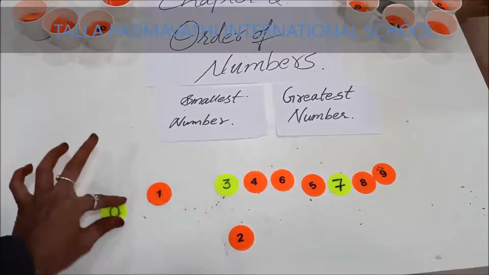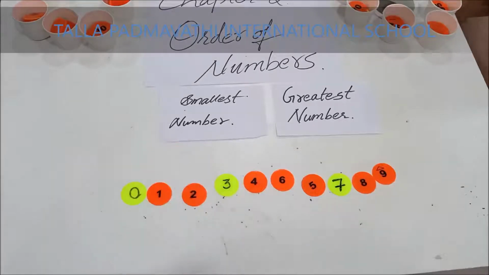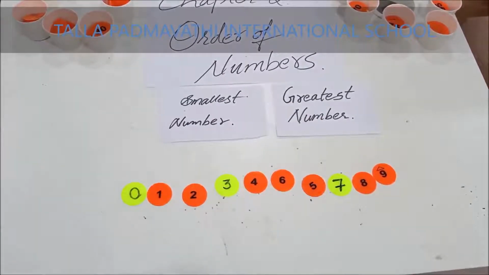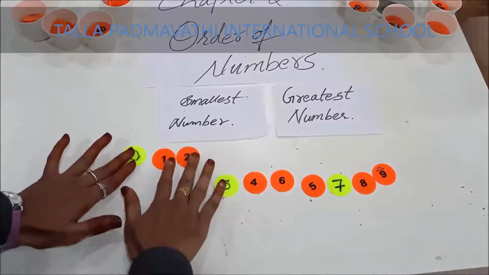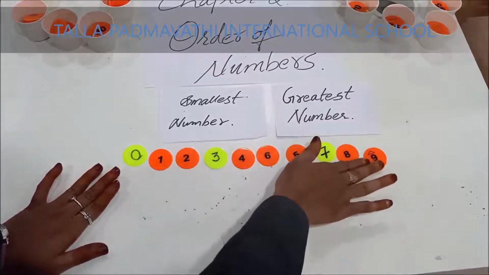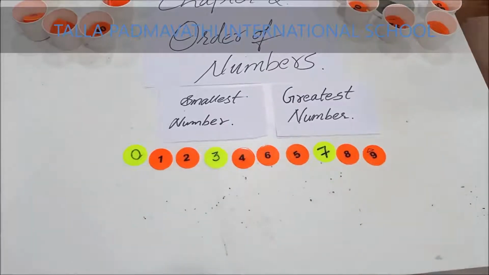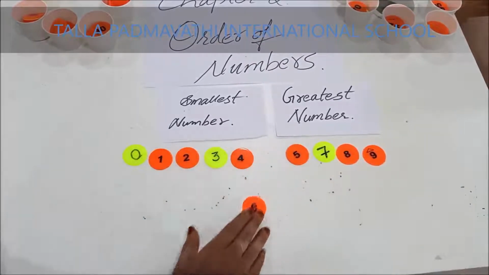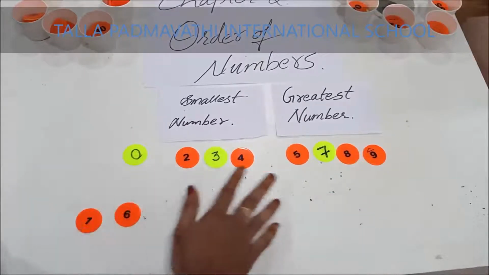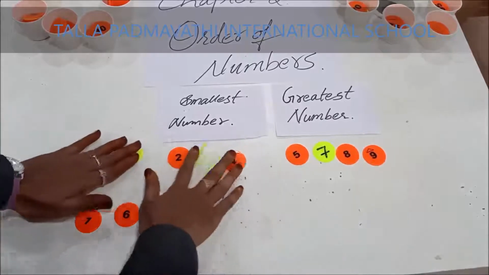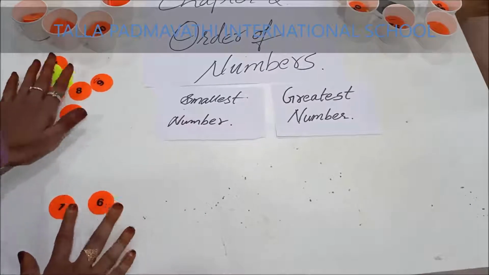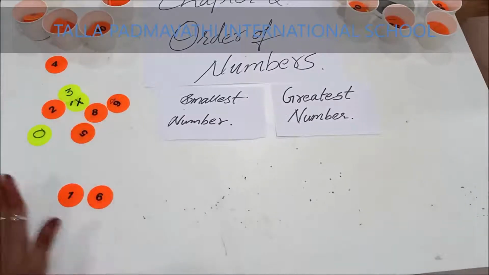So, now we shall see how to form the smallest and greatest number using these digits. For example, children, I am going to randomly pick 2 numbers and form the greatest and smallest numbers. So, I am going to pick 6 and I am going to pick 1. So, here are my 2 digits which I have picked. The remaining digits I am going to put aside. What are the digits I have selected? It is 1 and 6.